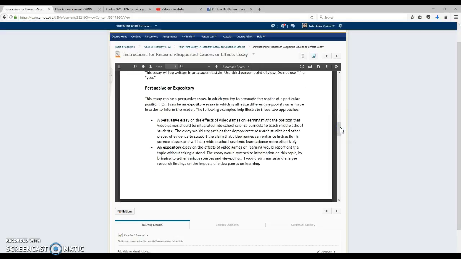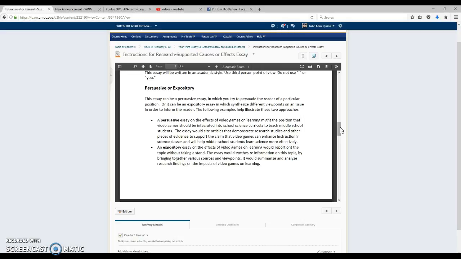Okay. So you can take two approaches for this paper. You could be persuasive or you could be expository, and expository just means informational, right? So here's one topic, video games, but that's not your angle yet. A persuasive essay could be about the effects of video games on learning, and you could argue that it should be integrated into school science curricula to teach middle school students.